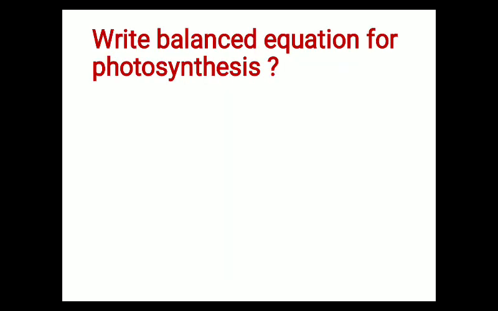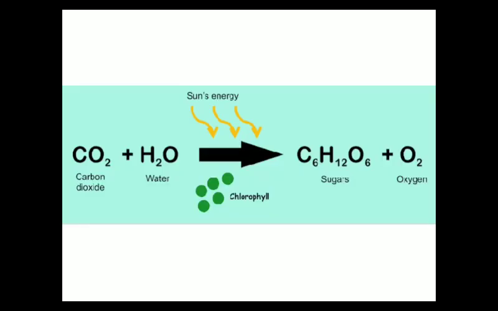Now come to the next question. Write the balanced equation for photosynthesis. This is also an important question which generally comes in exams. You have to write this: 6CO2 plus 12H2O combine together and form one molecule of glucose, C6H12O6, plus 6O2, in the presence of sunlight and chlorophyll pigment.